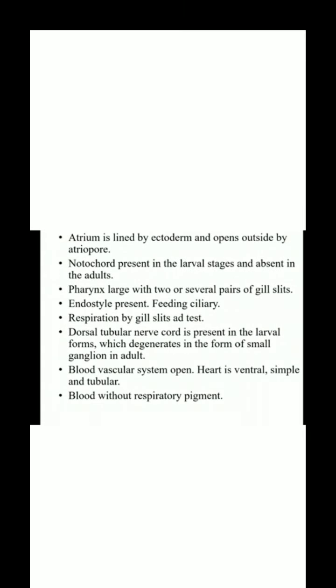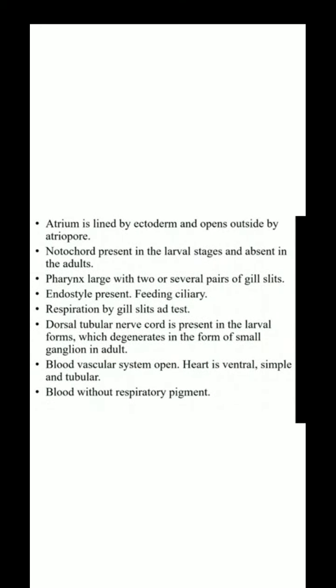Notochord: it is present only in the larval stage in the tail region, but absent in the adult, because the larva undergoes retrogressive metamorphosis, in which all the advanced characters disintegrate. For example, the notochord present in the larval stage is absent in the adult stage.